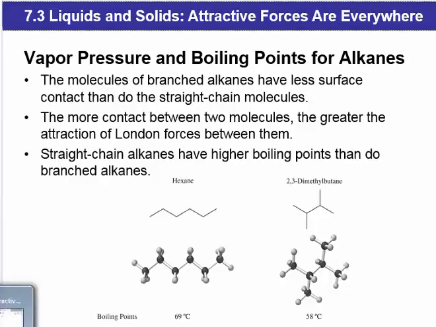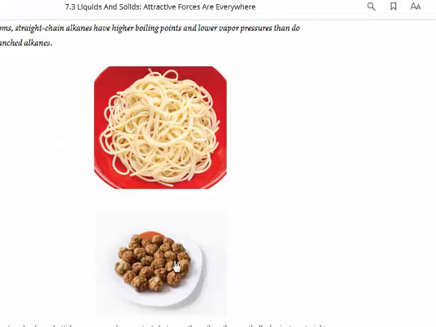And your book uses this illustration here of spaghetti versus meatballs. So long strands of spaghetti, like a long linear molecule, have lots of surface area that can interact, and we know from our experience that spaghetti gets clumped together and will stay together very easily, whereas meatballs, which are round, do not have a lot of surface area that is coming in contact with another meatball. So this shape limits the amount of interaction between each meatball, and there's not a strong attractive force.